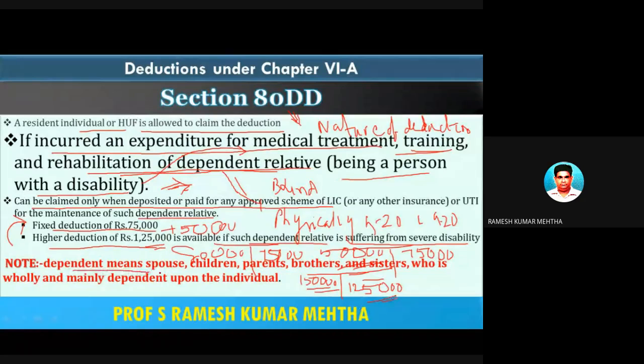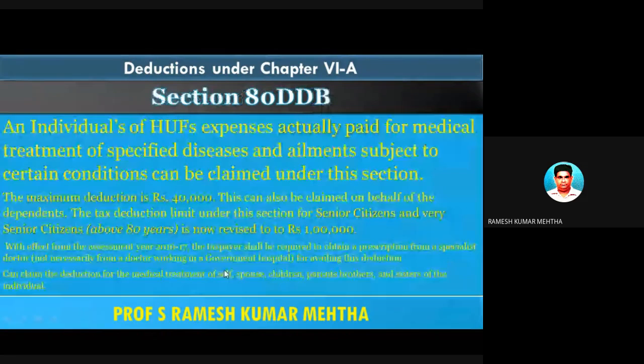Please remember, dependent means spouse, that means wife or husband. Number one, number two, children. Number three, brothers, sisters, parents, who is wholly and mainly dependent on the individual assessee. So hope you have understood this part of our discussion.